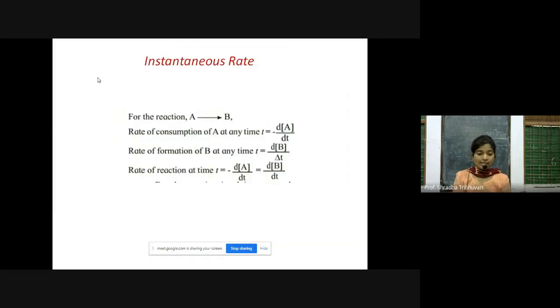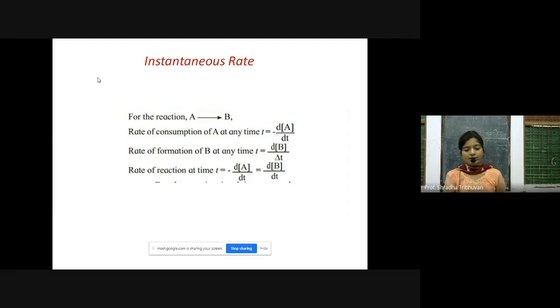Now what exactly is instantaneous rate? The word itself tells you, instantaneous means at that particular instant. If you have a particular reaction, for example A gives you B, the rate of consumption of A at time t will be minus d by dt of [A]. Here, a small knowledge of derivatives helps. And why are we giving a negative sign? Because A is getting consumed. And the rate of formation of B at time t will be d by dt of [B]. We are giving a positive sign for B because B is getting formed.